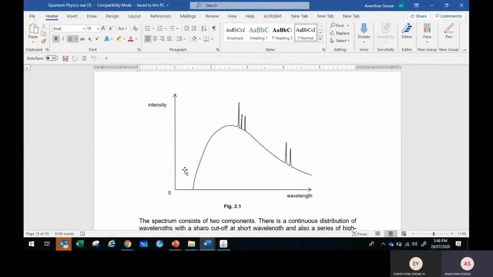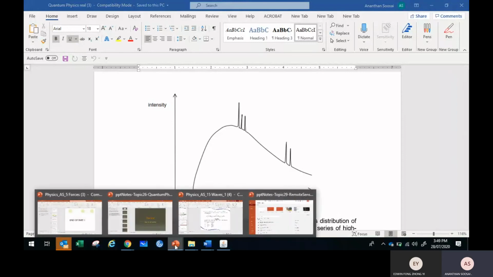Okay. The peak happens when? The peak happens when the electron makes a collision with the inner electron. The electron will be excited. De-excitation produces a line spectrum, which is responsible for the peak. Okay. So this X-ray production can only be explained by using the concept of photons and energy levels. That's why it is under quantum physics.